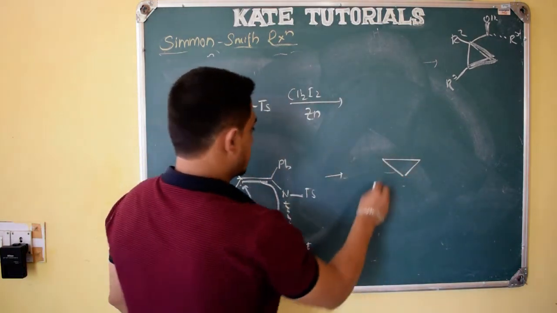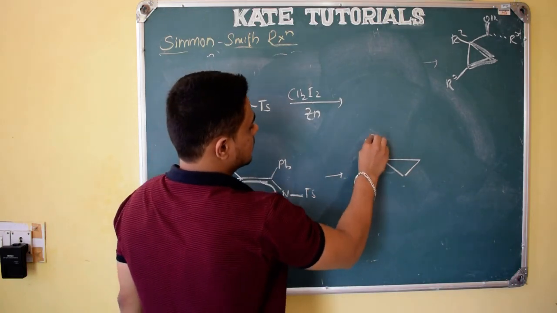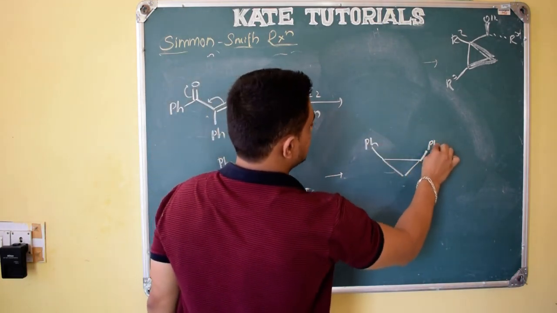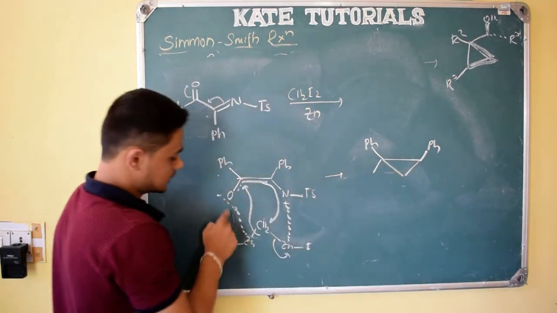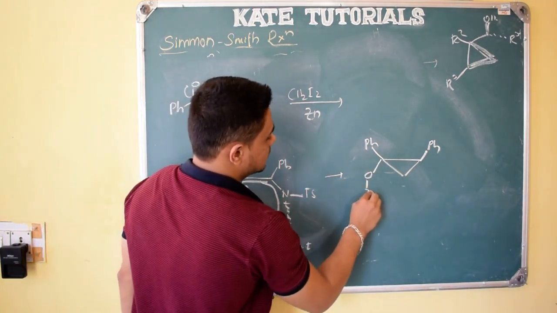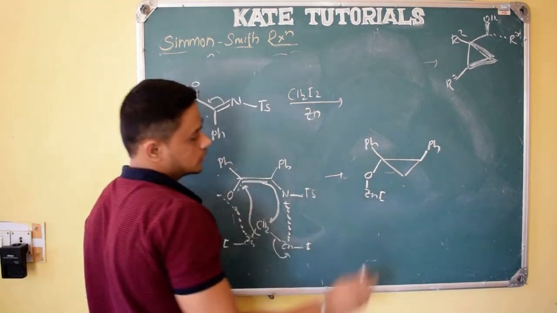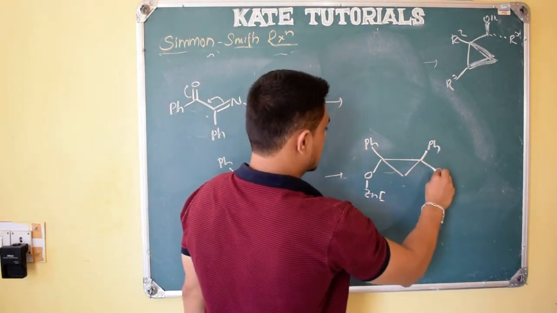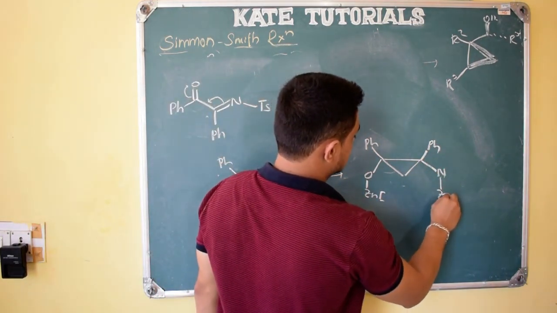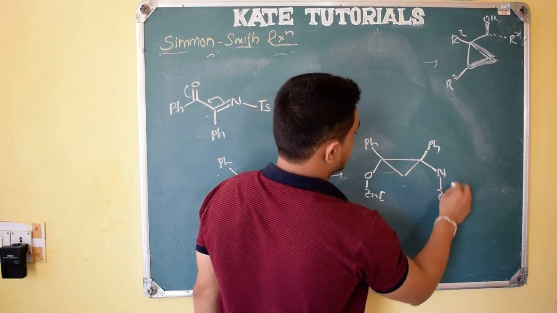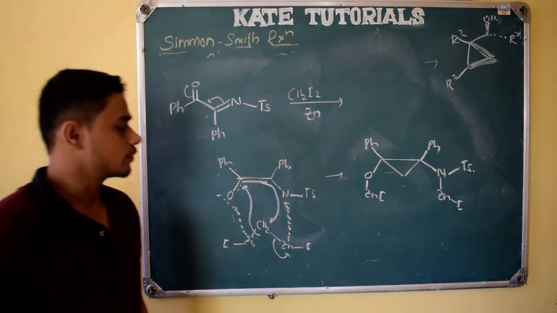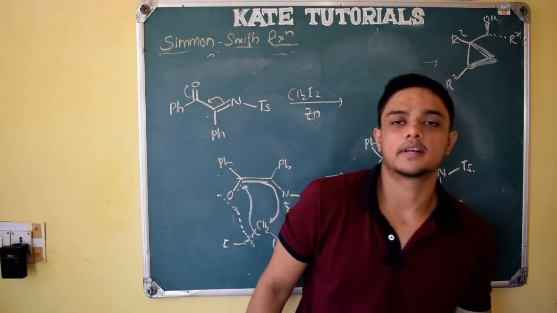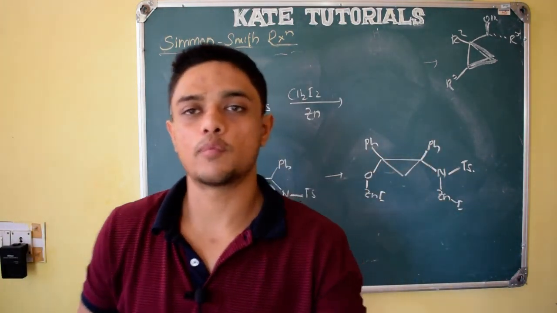Same structure, and here Ph, and here also Ph, right? O negative is there. Now it has coordinated with zinc, right? O zinc iodide, right? O zinc iodide, and here nitrogen was there, and it has coordinated again with zinc, with iodine, zinc iodide, and here the tosyl group. So that is the final product we will get in the Simmons-Smith reaction. In the next class, let us see a few more named reactions.